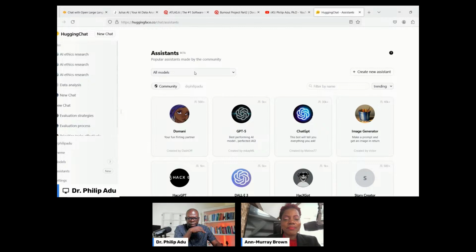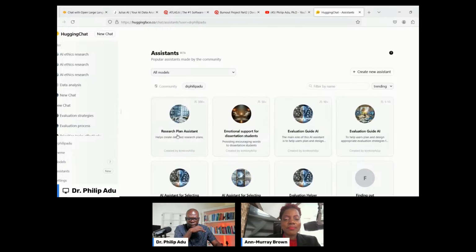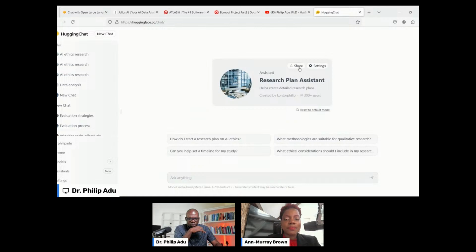When I go to my side, I've created a lot of AI tools that you can also use. Let me share this one in the chat box. I don't know whether you'll be able to get it, but let me try and share. Yes, so you can explore and see which one is best for you.